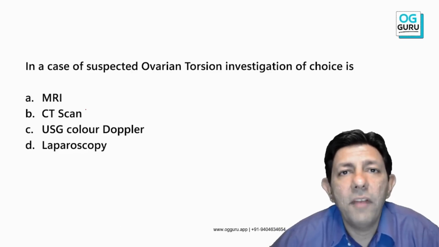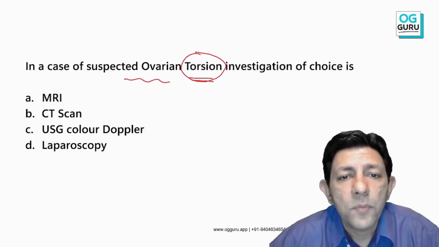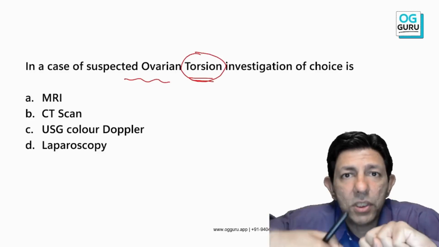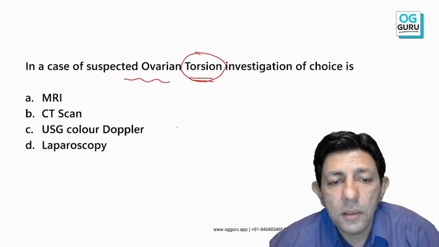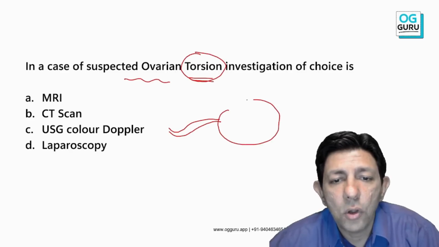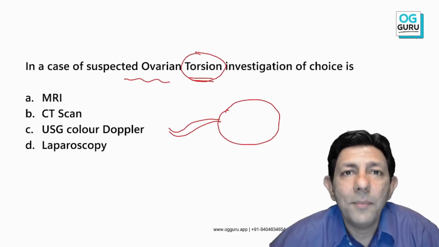Okay, moving on, very important. Now whenever it is an ovarian torsion, what happens? Please pay attention. The pedicle gets twisted. The pedicle will be there, and the mass, the ovarian cyst or ovarian mass, will be there. By the way, one more MCQ.